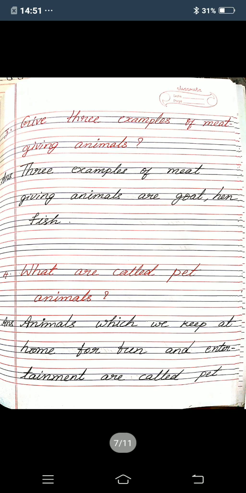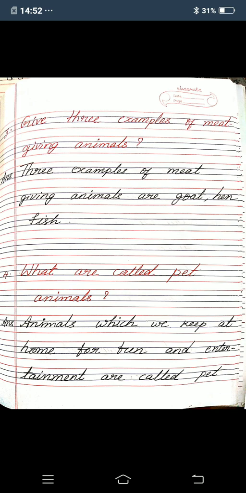Third one, give three examples of meat-giving animals. Answer: Three examples of meat-giving animals are goat, hen, fish. Three examples of meat-giving animals: goat, hen, fish.